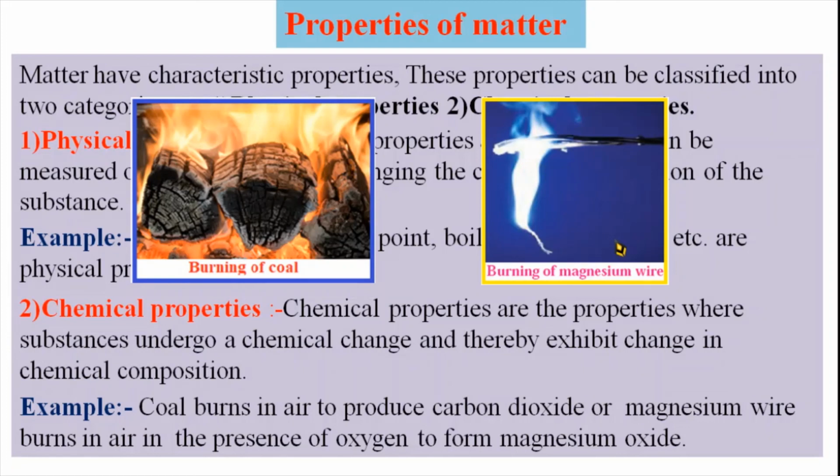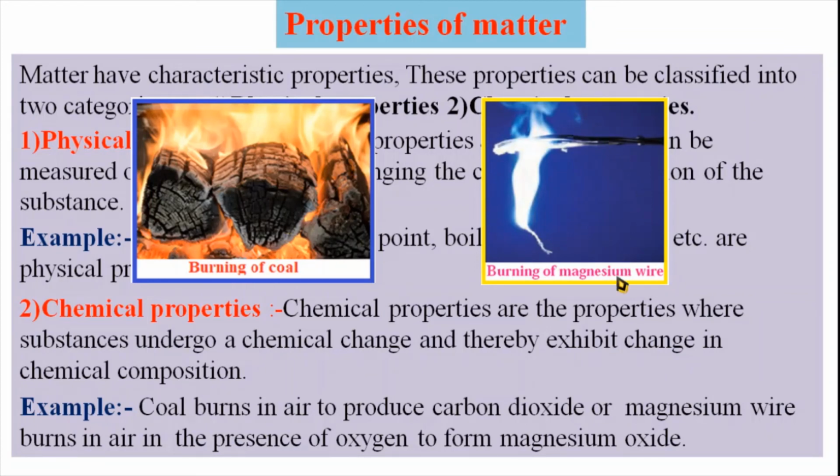undergoes permanent change. When coal comes in contact with air, meaning oxygen, then it gets converted into carbon dioxide. The main chemical composition of the coal is carbon, but when we study the oxidation or combustion property of the coal, it comes in contact with oxygen and gets converted into carbon dioxide. This conversion of carbon into carbon dioxide is a permanent chemical change, and this is the chemical property of coal.